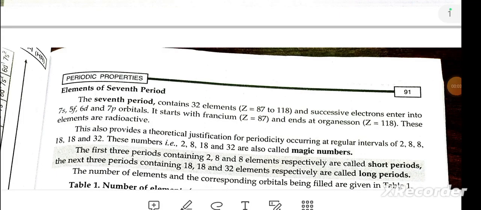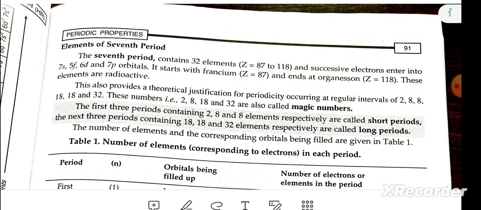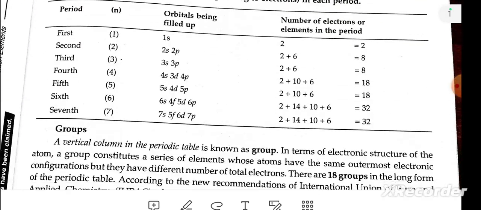This also provides a theoretical explanation for the periodicity occurring at regular intervals of 2, 8, 8, 18, 18, 32. These numbers 2, 8, 18, 32 are called magic numbers. The first three periods containing 2, 8, 8 elements respectively are called short periods. The next three periods containing 18, 18, 32 elements respectively are long periods.